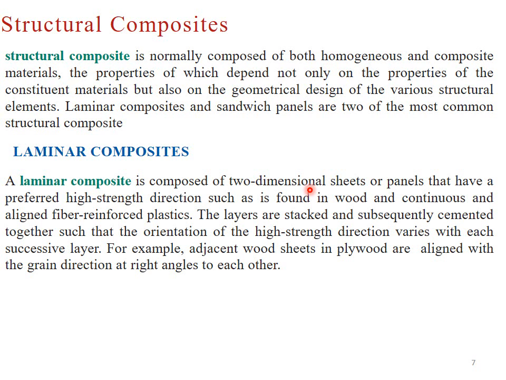The layers in laminar composites are stacked and subsequently cemented together such that the orientation of high strength direction varies with each successive layer. For example, adjacent wood sheets in plywood are aligned with the grain direction at right angles to each other. See, laminar composite is composed of two-dimensional sheets. It means each sheet consists of fibers in two dimensions.